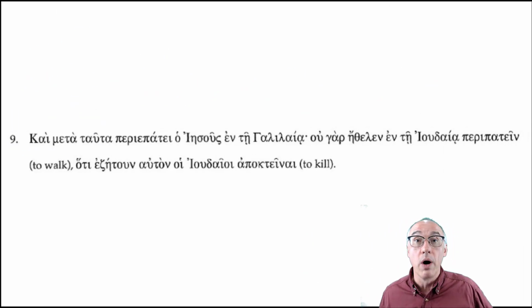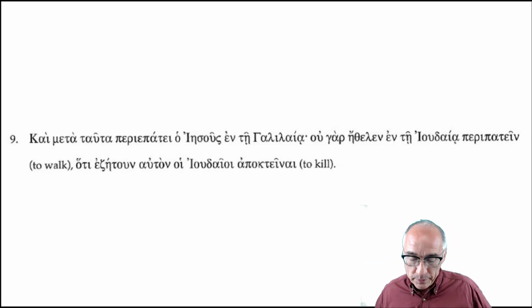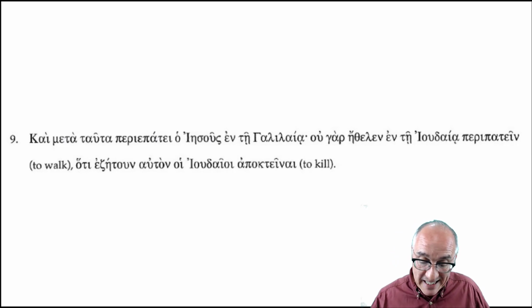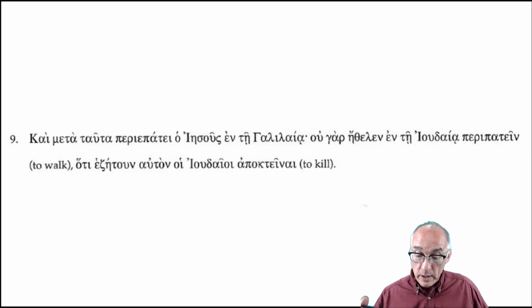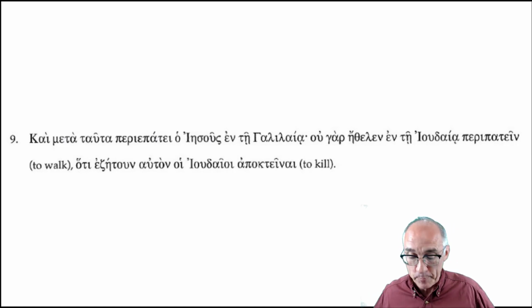Number 9. Whoa, long sentence here. Kai meta tauta periepetai ho Jesus, Jesus, ente Galilea, hugar ethelen ento Judeae, peripatein, hoti ezetun auton, hoi Judaioi, apoktenai.